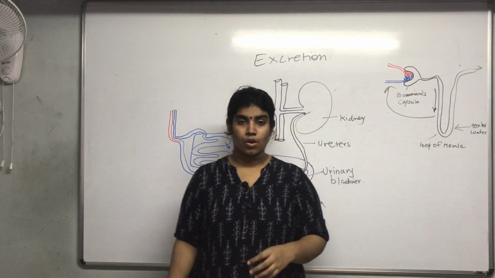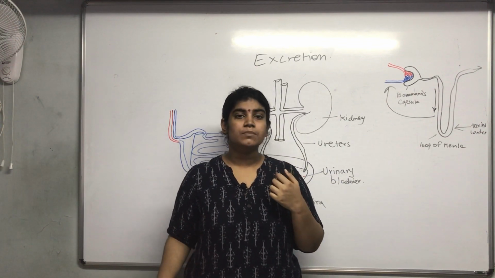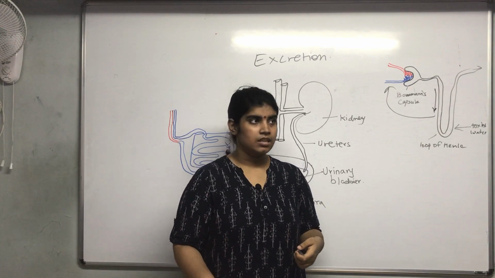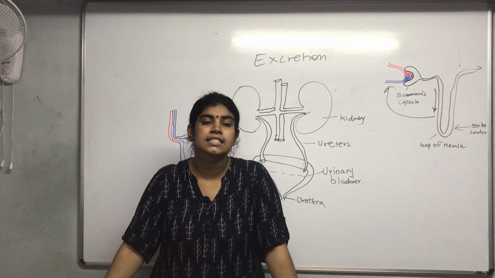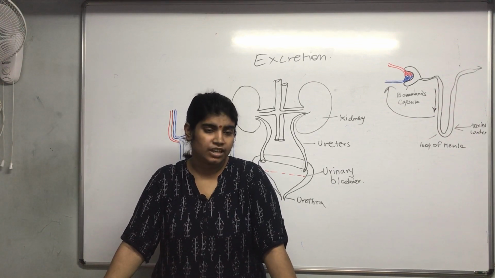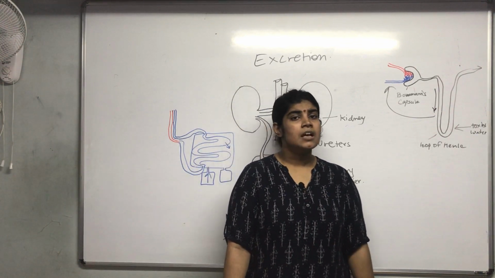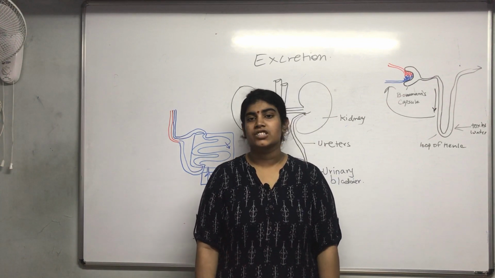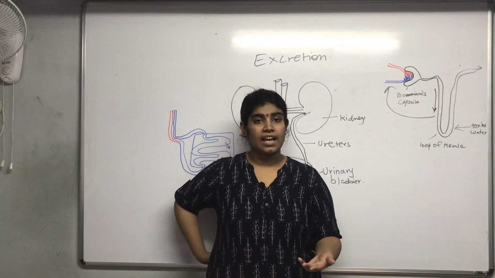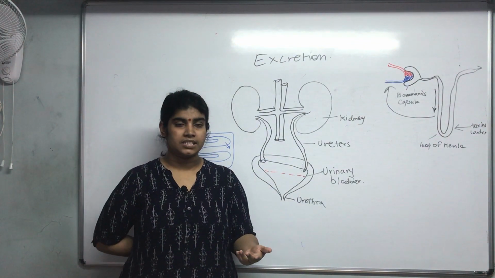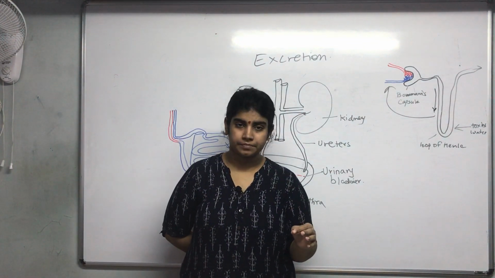Now let us talk about the excretion process in plants. The excretion process in plants is not as difficult as in human beings, because plants do not have extra excretory organs. How they manage their waste is simple.